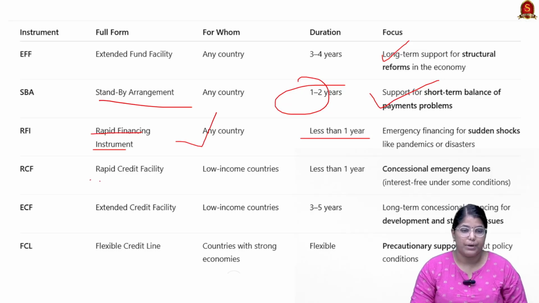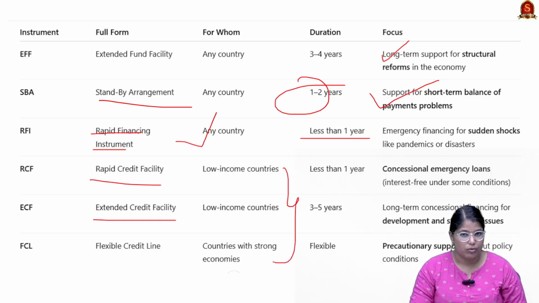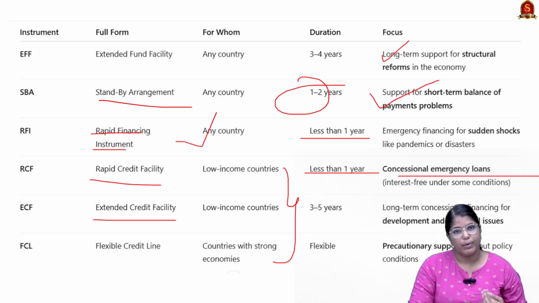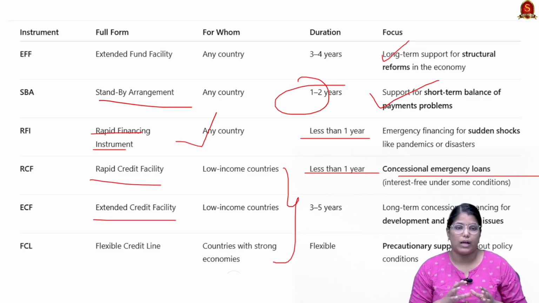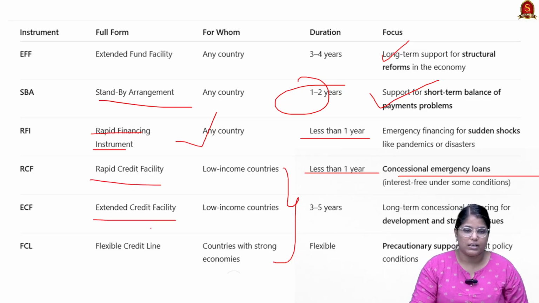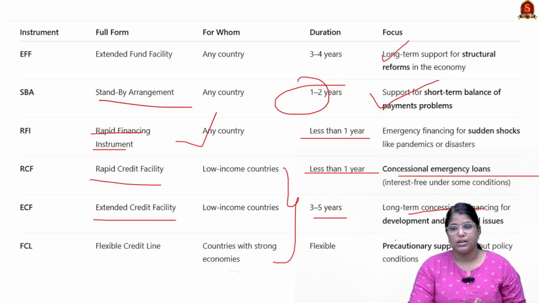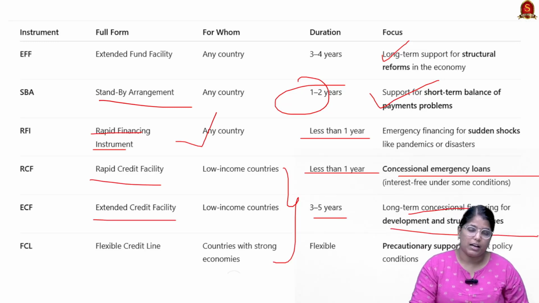And then we have rapid credit facility and extended credit facility. Both will be given only to the low income countries. The RCF is for less than 1 year, which means it is a concessional emergency loan provided to the low income countries, and even in certain cases the interest itself is waived. So, that kind of fund is this RCF. And then we have extended credit facility, which is for 3 to 5 years, which is a long term concessional fund for any kind of developmental and structural issues.